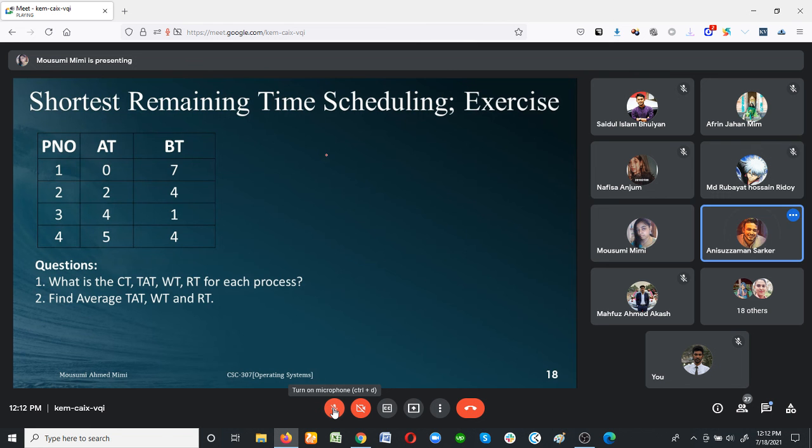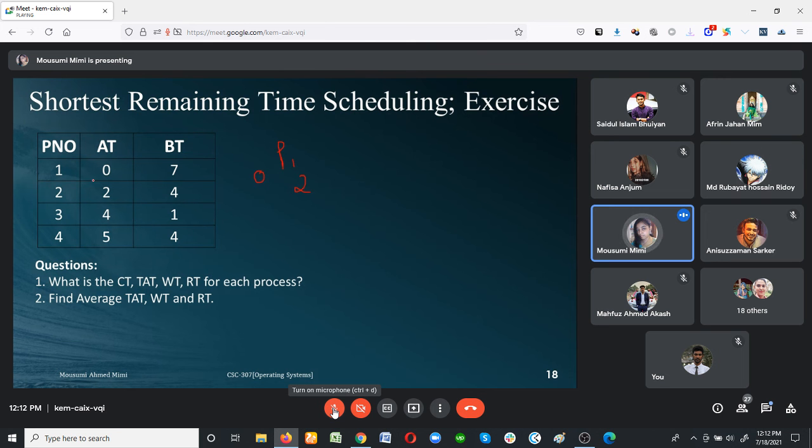Process 1. Yeah, first I will go for process 1. Now tell how much time my process 1 will be executing. 2 seconds, ma'am. Yes, 2 seconds.